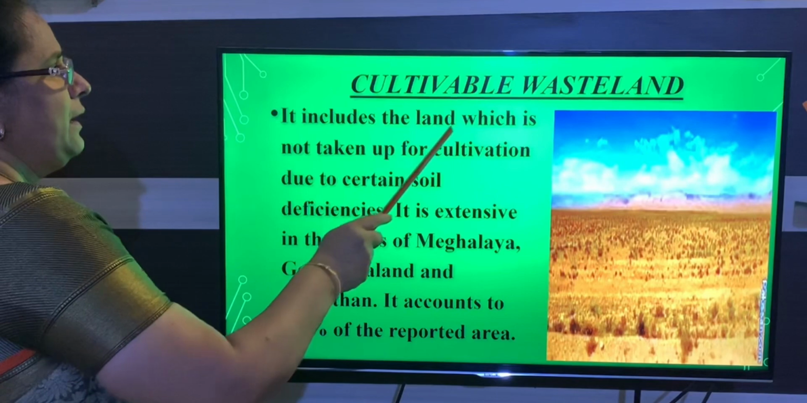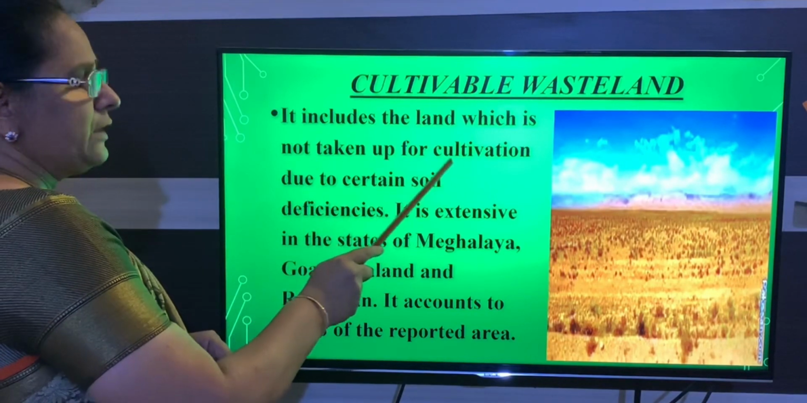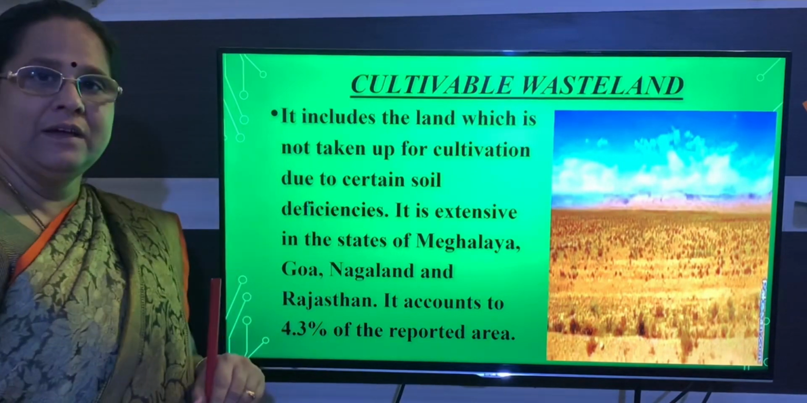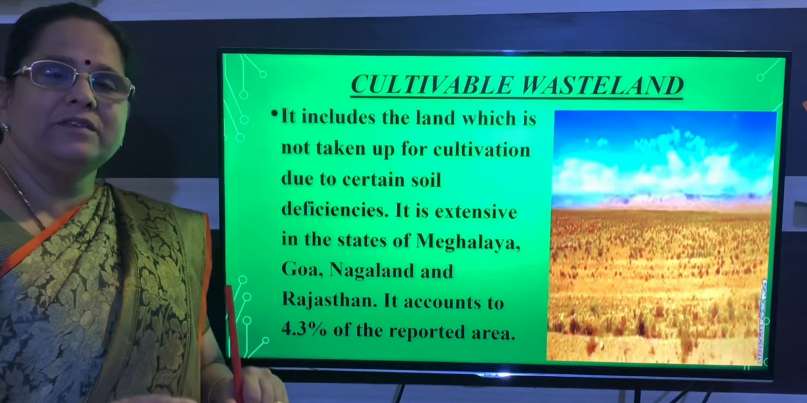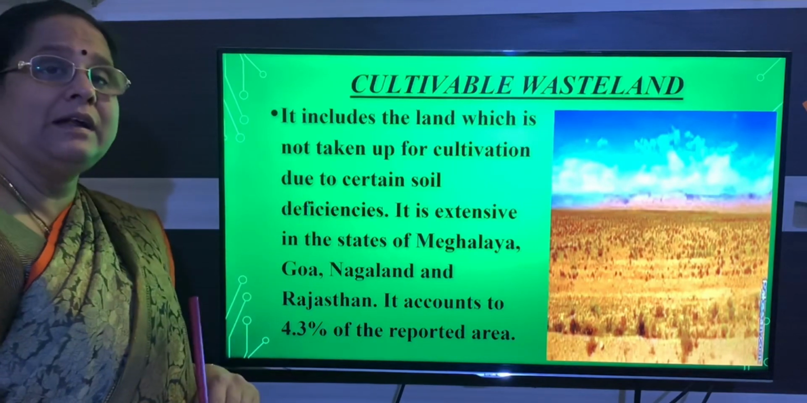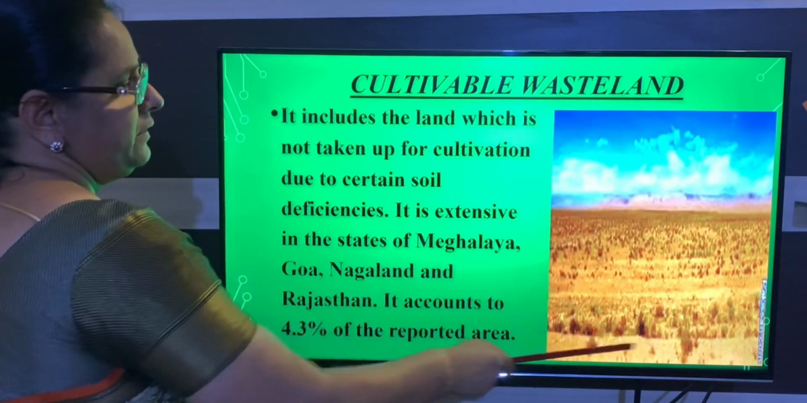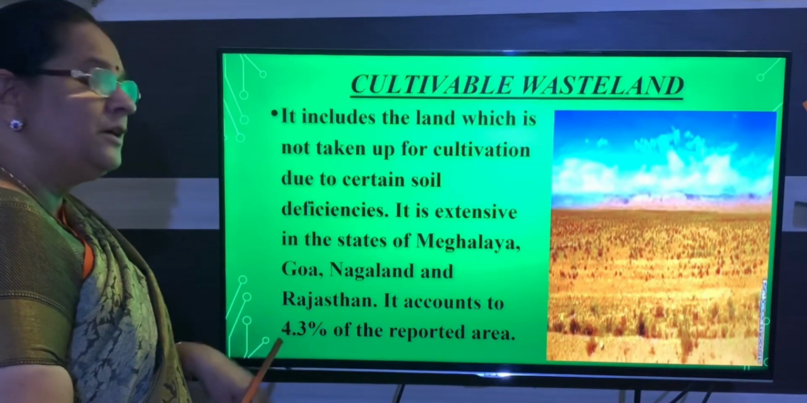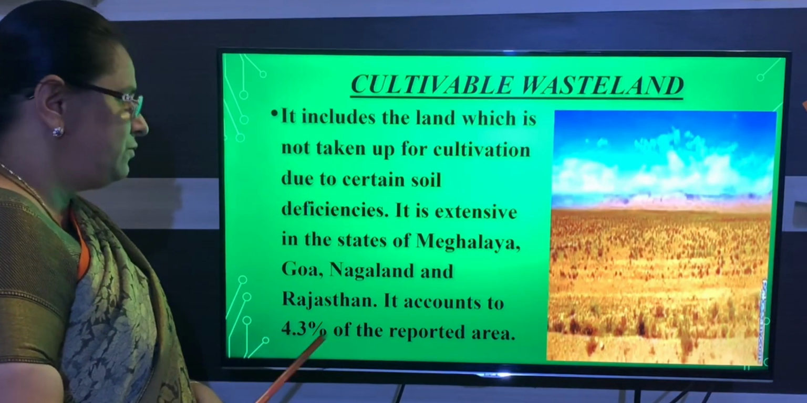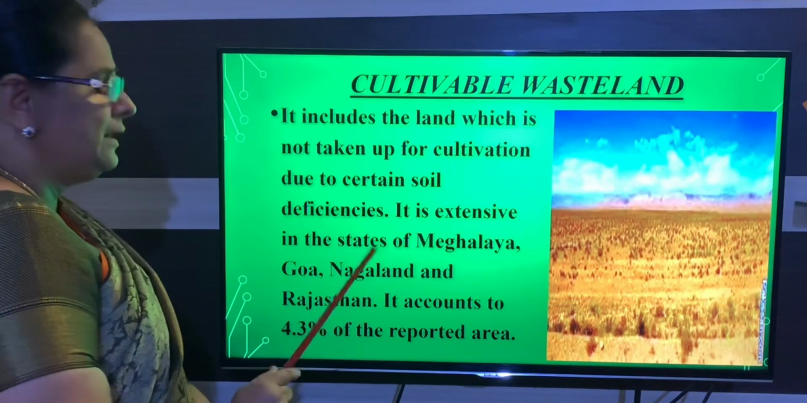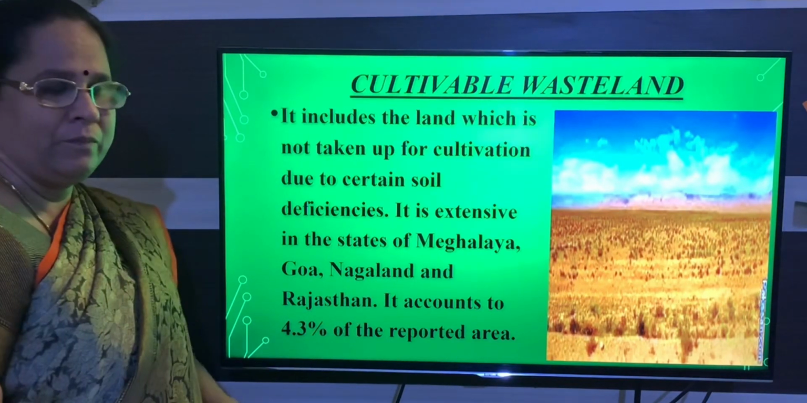Here you remember, it is land which was not taken up for cultivation due to certain soil deficiency. That means the land has lost its soil fertility. Due to that, this land is not used for cultivation purpose. How much percentage? 4.3%. Which are the states, if you see? Meghalaya, Goa, Nagaland and Rajasthan.